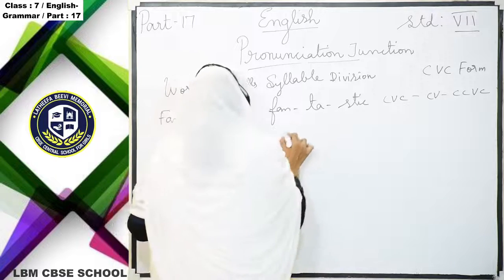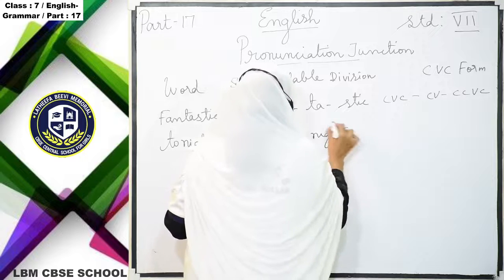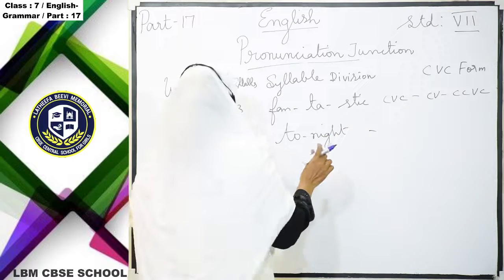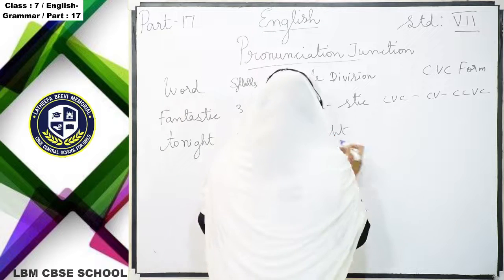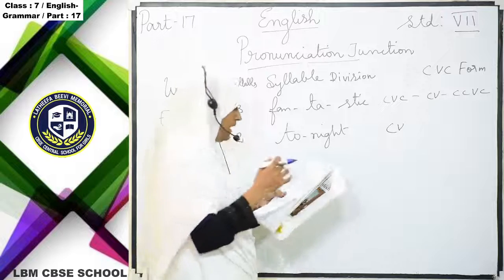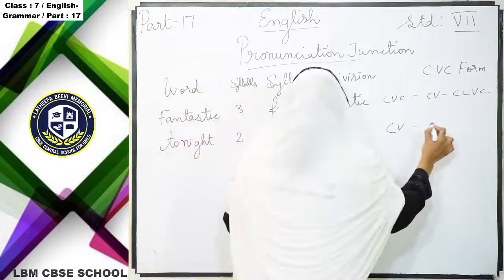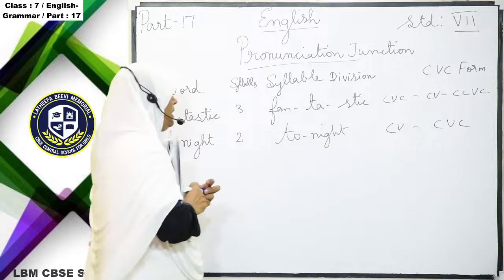So how do you separate this? Tonight. Here we have to separate this. You know that T is the consonant sound, O is the vowel sound, so CVC.